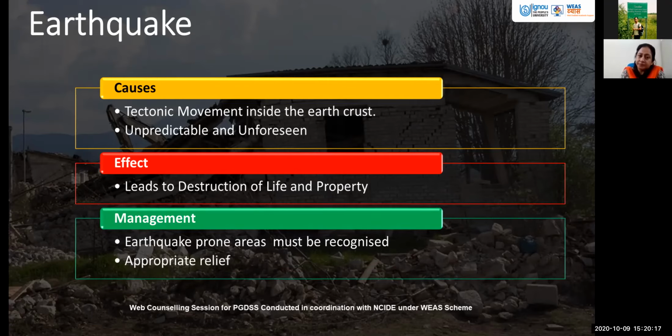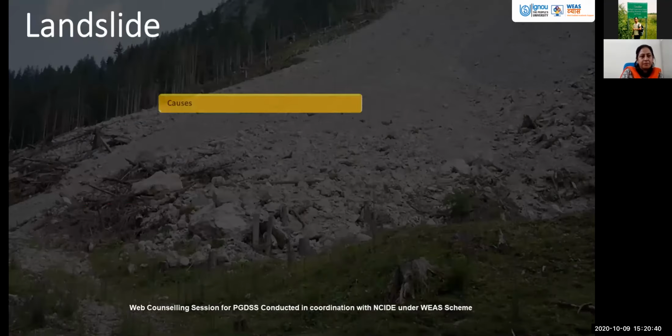So how do we manage? It has been written over here that earthquake-prone regions must be recognized, must be earmarked, and accordingly all the industrial activity and all the construction activity must go in that manner, and appropriate relief must be given to the people.